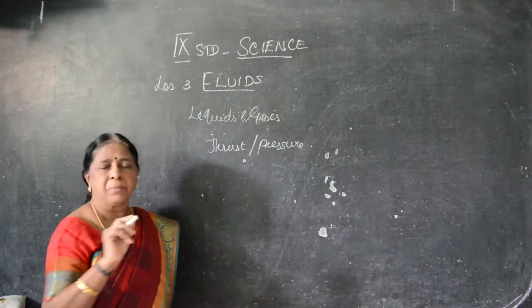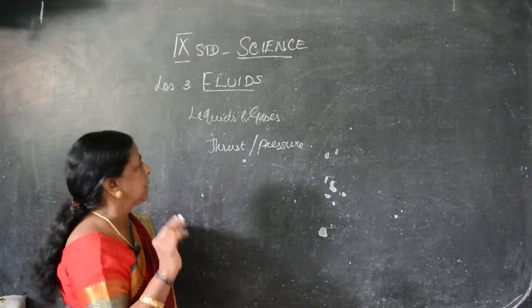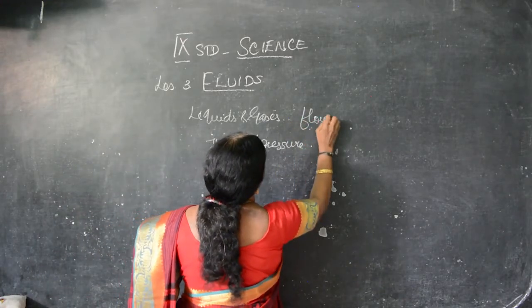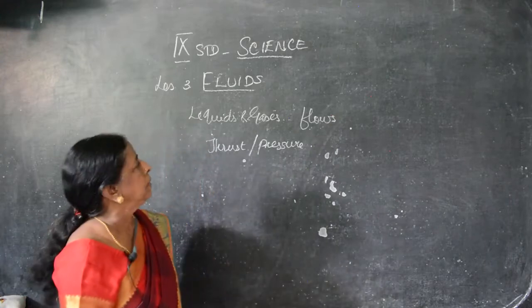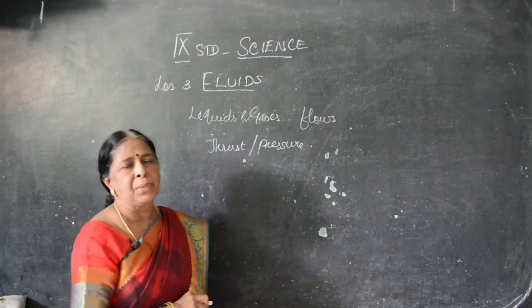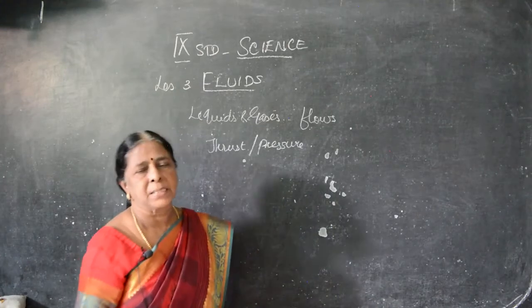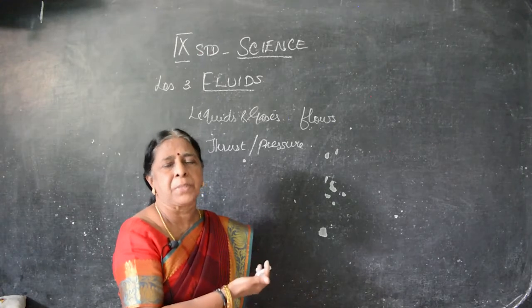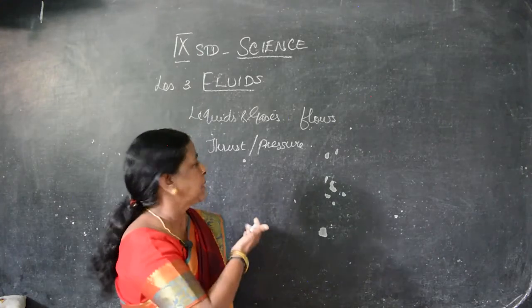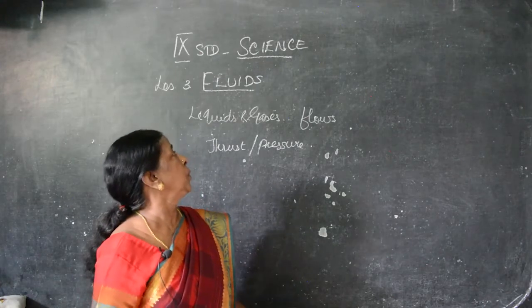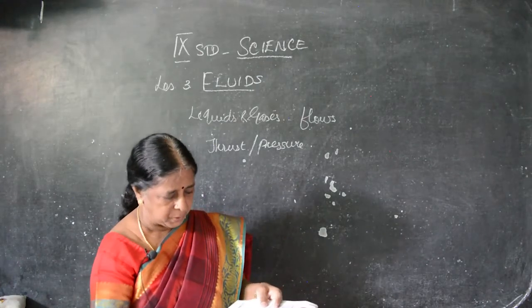Before that, we have to come to the conclusion that things which flow are known as fluids. Liquids and gases can flow, so they are known as fluids. What are the characteristics of it? What are the uses? Then, based on pressure and thrust, what instruments are made, and how they are useful to us. Let us go to the lesson. It's on page number 26.